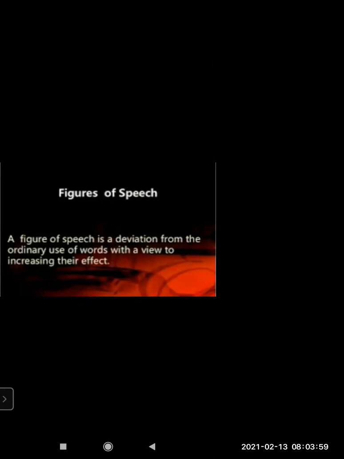Poetic device is one type of thing which a poet uses in the poem to give more effect to what he or she wants to say in the poem. So it will have more effect on the people reading it.